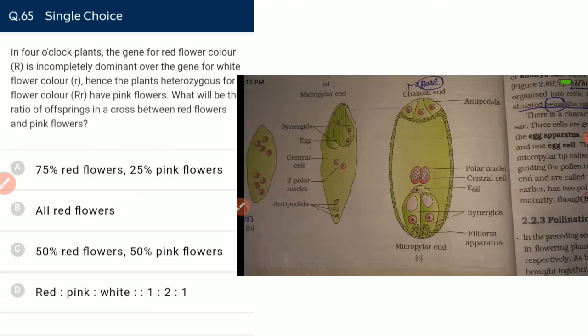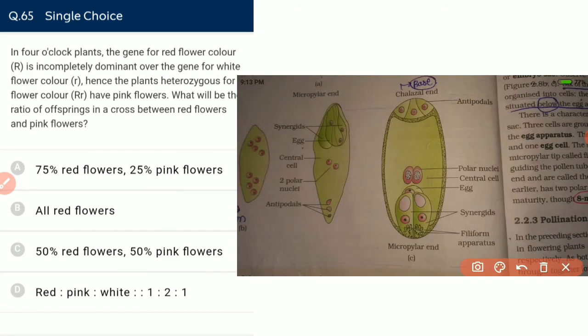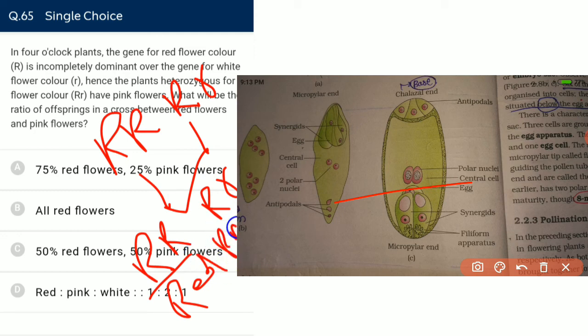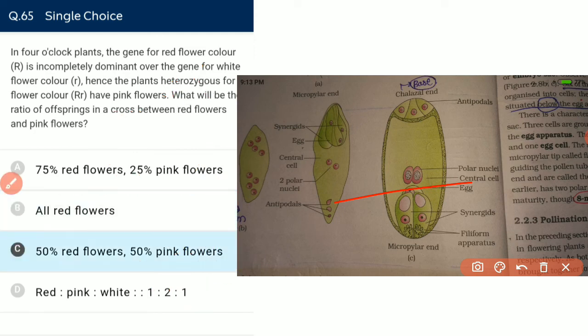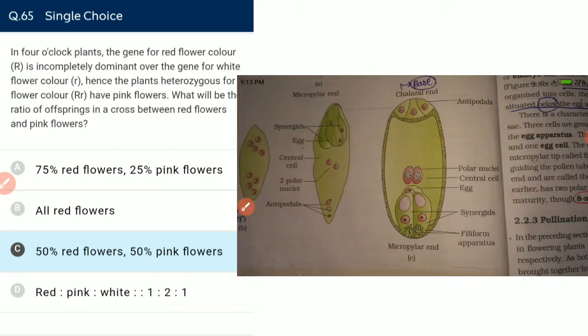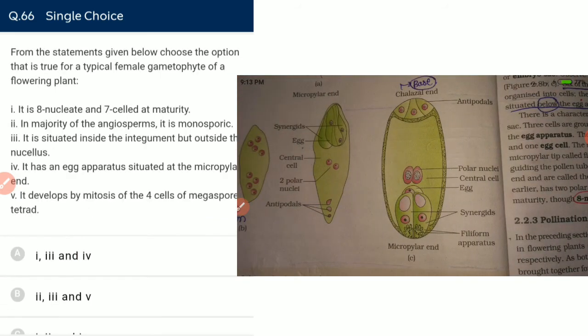We are crossing a red with a pink. We will get one red and one pink, in the ratio 1:1, 50% red and 50% pink. We can clarify this with the help of a Punnett diagram or Punnett table.